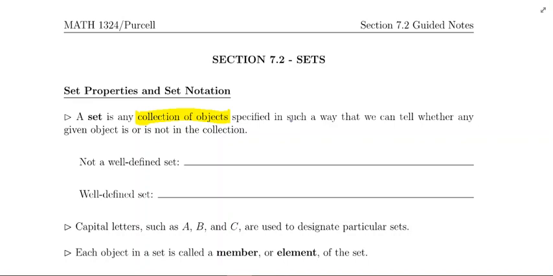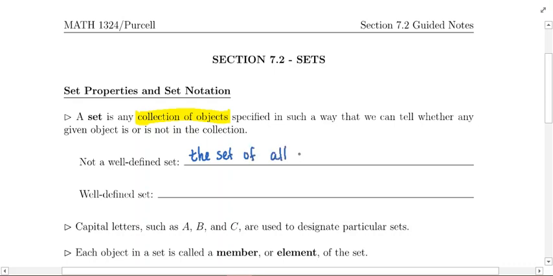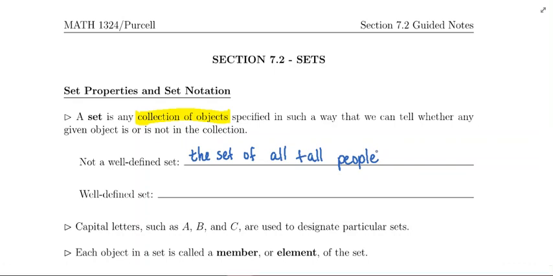Let me give you an example of something that is not a well-defined set so you can see what I mean. If we considered the set of all tall people, well, what constitutes tall? Is a 5-foot person considered tall, or does the person have to be 6 feet tall?